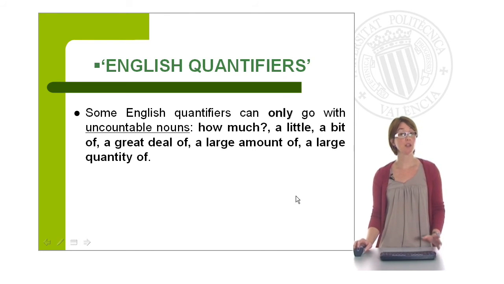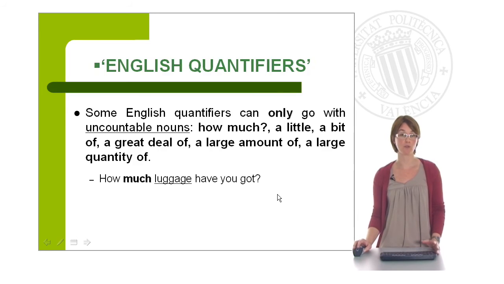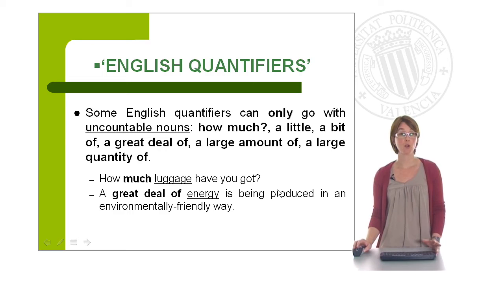At the same time, some English quantifiers can only go with uncountable nouns. And this is the case of how much, a little or little, a bit of, a great deal of, a large amount of, or a large quantity of. So be careful, because these quantifiers can only be used with uncountable nouns. For example, how much luggage have you got? Luggage is uncountable. Or, a great deal of energy is being produced in an environmentally friendly way. Notice that energy is an uncountable noun and takes a verb in the singular form.